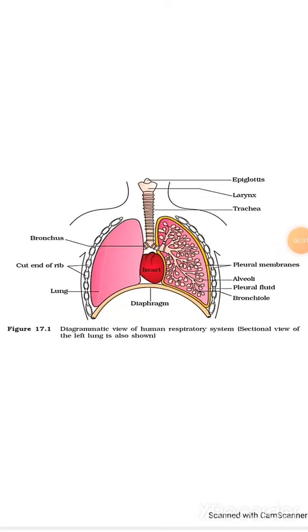Hello students. In the last video we studied the different types of respiratory organs present in different animals. Now today we will study the human respiratory system. Now see the diagram. This is the view of a human respiratory system.